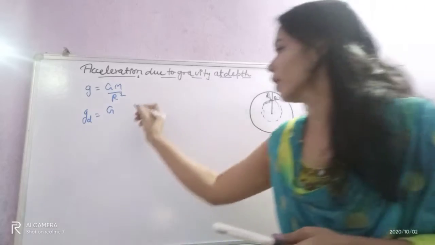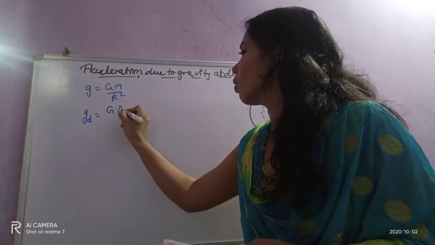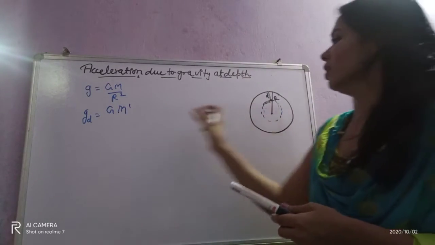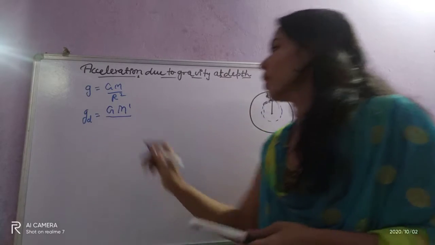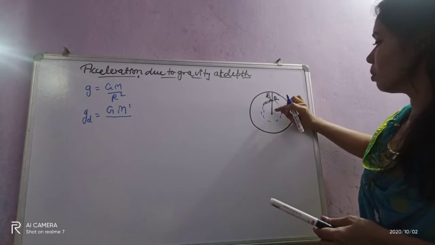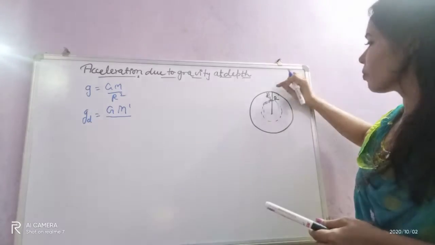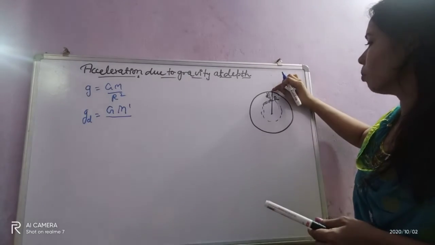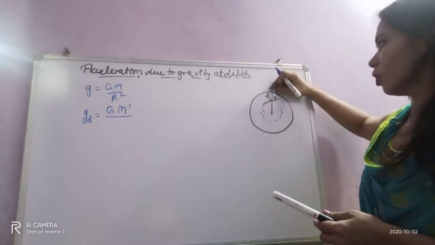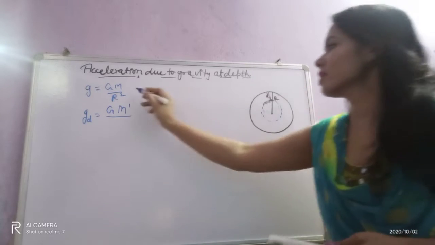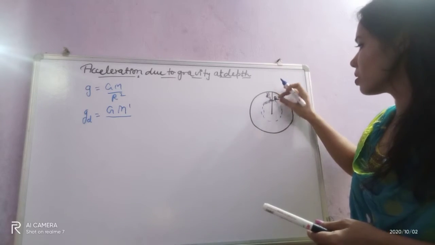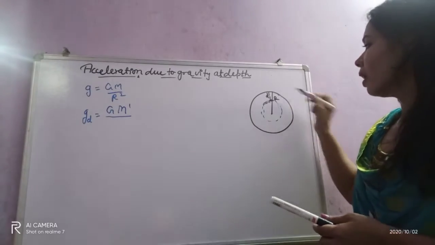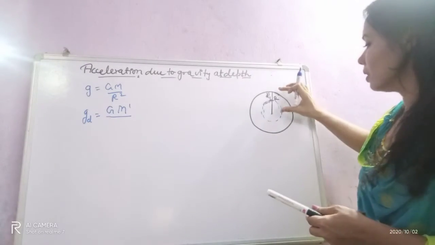So let's write about the mass. Suppose the mass of the portion of Earth we have taken is M prime, divided by r square, meaning the distance between the center of Earth and the center of the body. Earlier the body was on Earth's surface, so the distance between their centers was R. But now this distance is decreased.